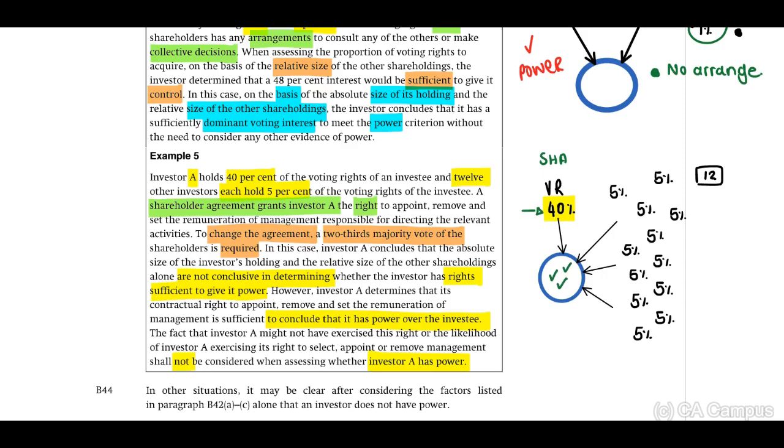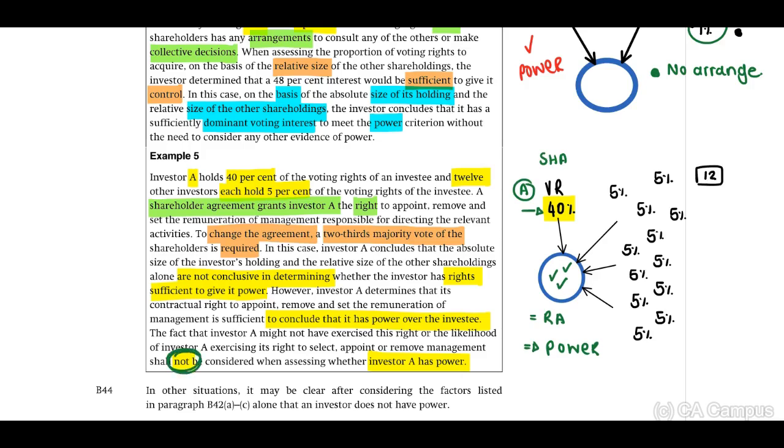Therefore, due to the fact that the shareholders agreement provides investor A with the right to appoint key management personnel, and key management personnel will be able to make decisions in terms of the relevant activities, this will provide A with power over the investee. The fact that the investor might not have exercised this right, or the likelihood of the investor exercising the right, shall not be considered when assessing whether it has power.